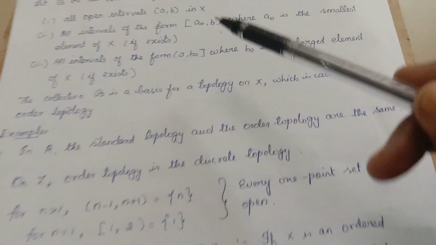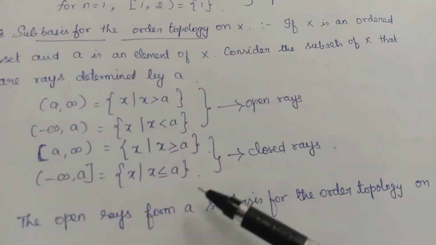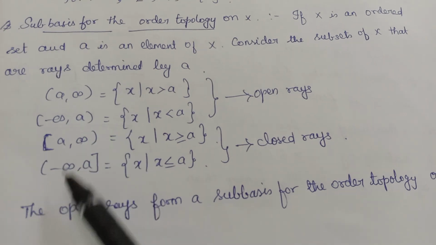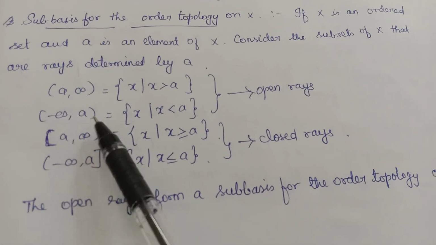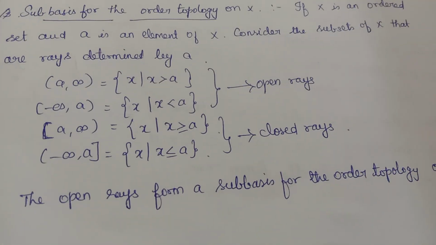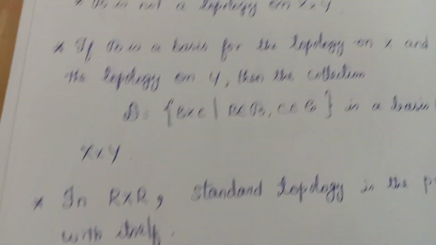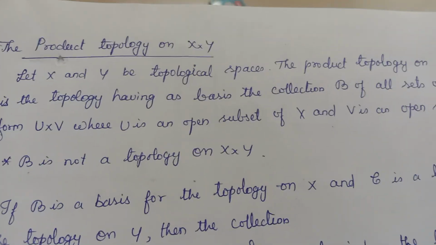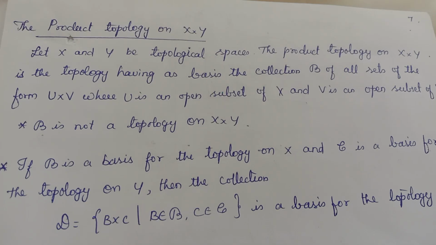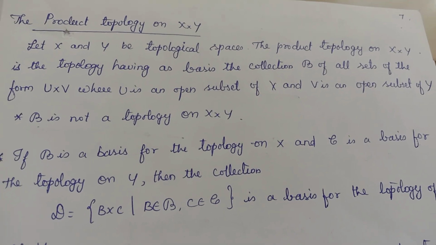Next, the subbasis for the order topology. We have defined the basis for the order topology, and now I am going to define the subbasis. The subbasis contains the open rays (a, infinity) and (minus infinity, a). These open rays form a subbasis for the order topology. The next one is the product topology on X cross Y. So far we have seen only a single line, now we are going to see planes.